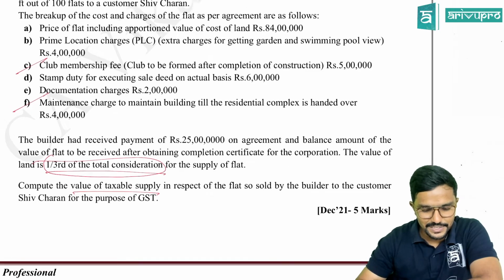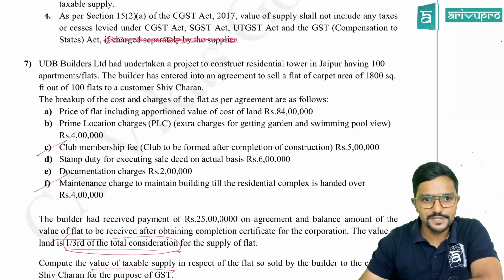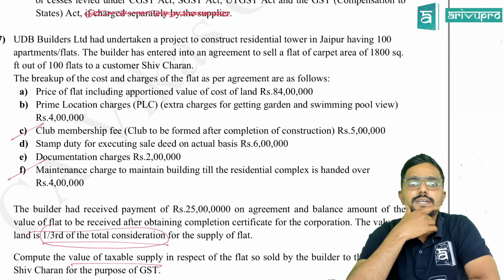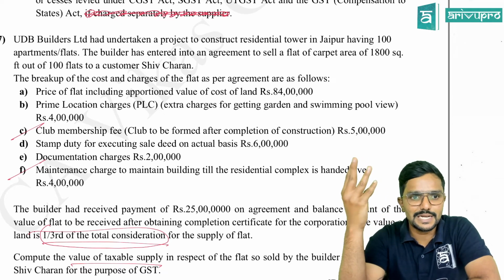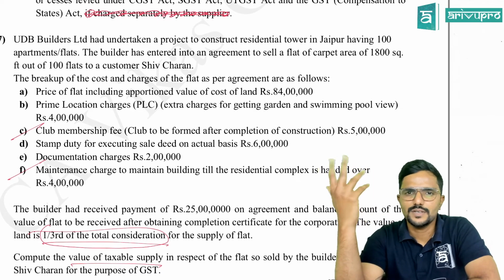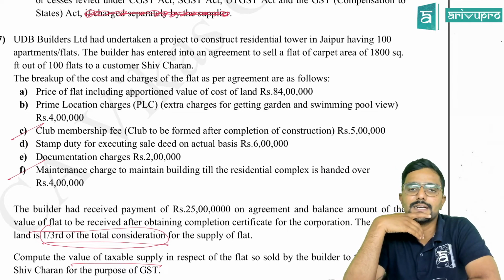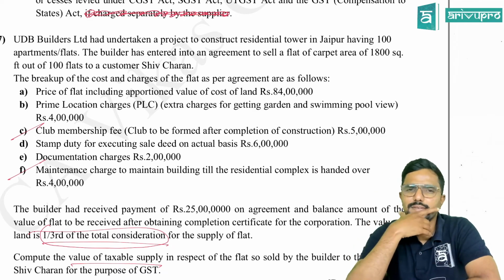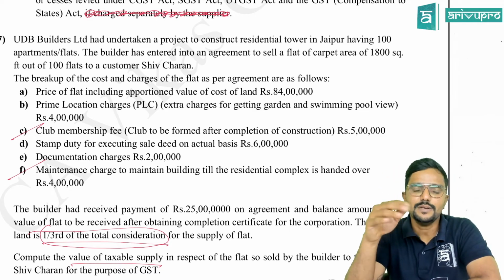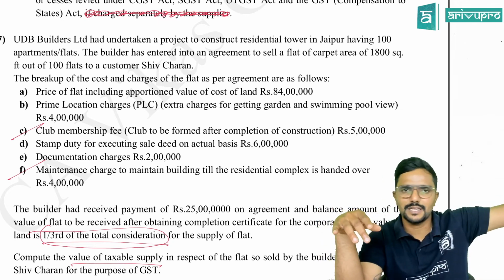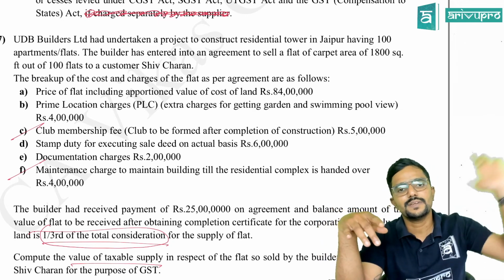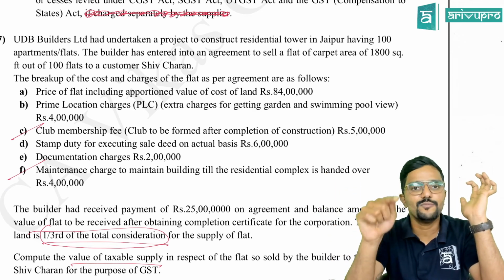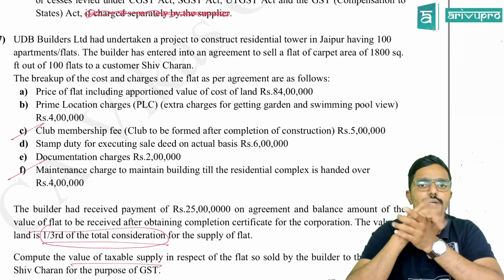So as I told, this is a bit challenging. Please see, there are some separate expenses given. What is important for you is to identify whether it is a part of construction service or not. Especially your prime location charges and document charges are a part of your supply, so they will be added while calculating the value of supply. Whereas club membership fee and maintenance charges are a separate supply. It is a supply actually, but it is not a part of construction service. It is a separate individual supply, for which GST would be charged separately. Clear? So while calculating the value of supply for the sale of building, don't include it.